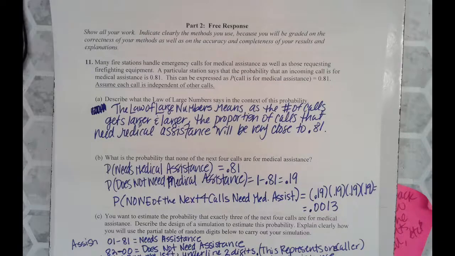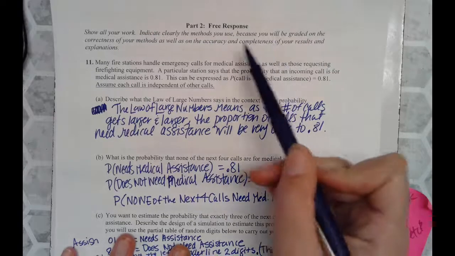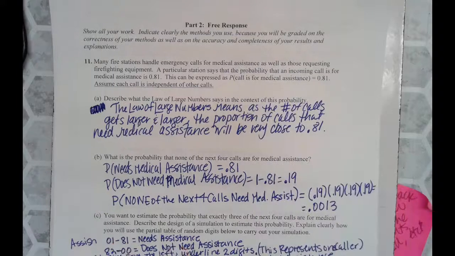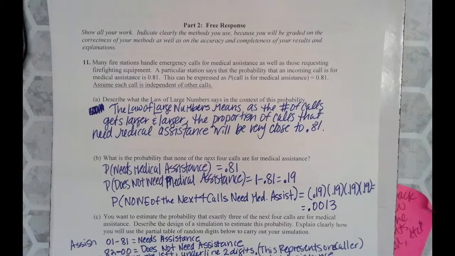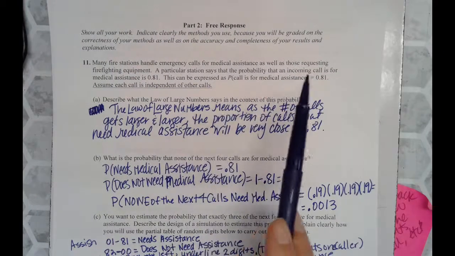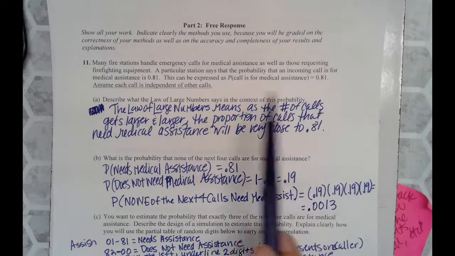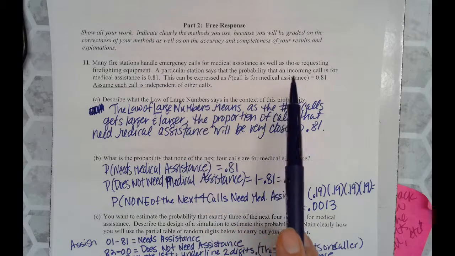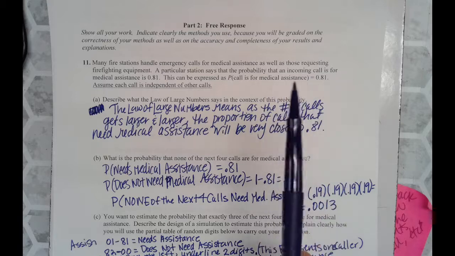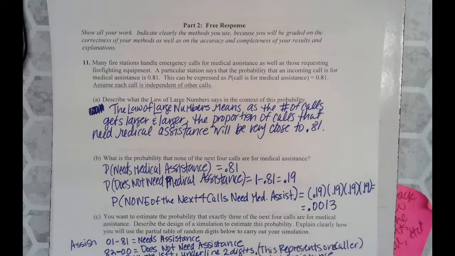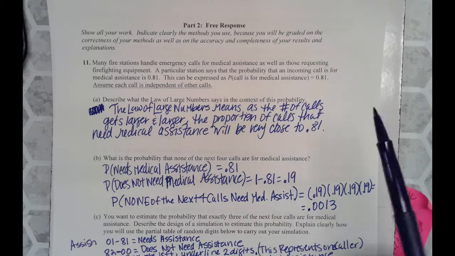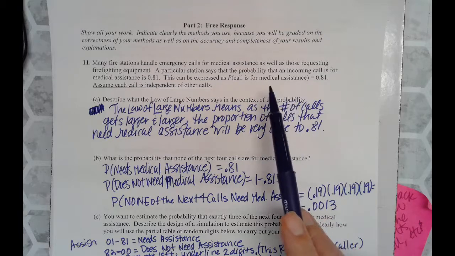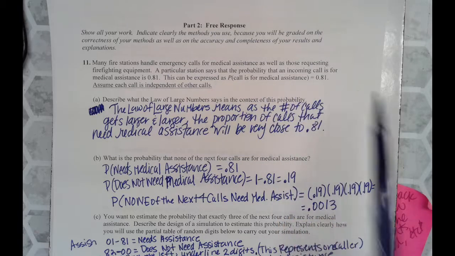Okay, so this is the FRQ section from the practice test. It says many fire stations handle emergency calls for medical assistance as well as requesting firefighting equipment. A particular station says that the probability that an incoming call is for medical assistance is 0.81. This is expressed as the probability of call for assistance equals 0.81.